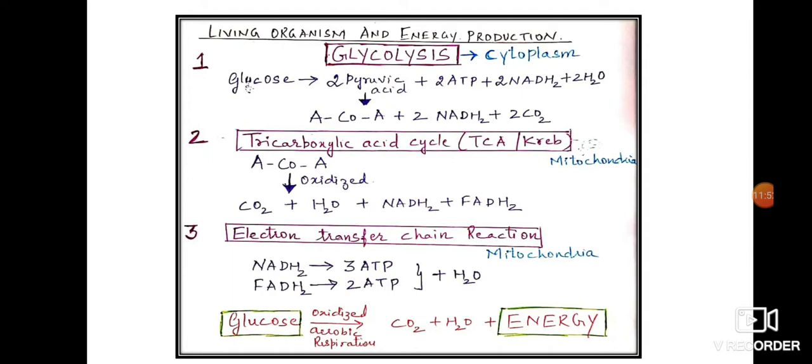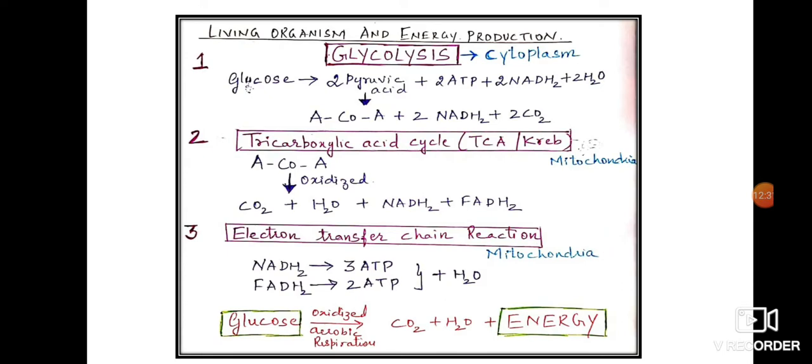The tricarboxylic acid cycle takes place in the mitochondria. Now the acetyl part of acetyl coenzyme A is completely oxidized, releasing CO2, H2O, NADH2 and FADH2. So this process of oxidation of acetyl coenzyme A takes place in the mitochondria. The next step is known as the electron transfer chain reaction. The electron transfer chain reaction takes place only in the mitochondria.